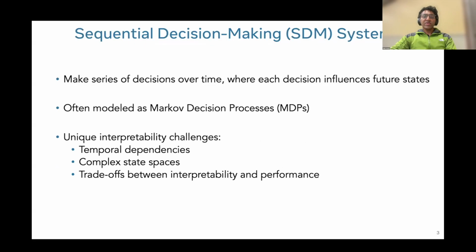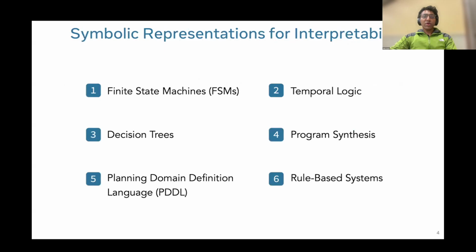So, what exactly are sequential decision-making systems? These are the kind of AIs that make a series of decisions over time, and they are often modeled as Markov decision processes or MDPs. But they have unique interpretability challenges because they have some form of temporal constraints among them, and they have very complex state spaces. And there is always some sort of trade-off between interpretability and performance. There are multiple symbolic representations that can be used, but since we are short on time, I will just talk about two or three of them, and you can refer to the paper to learn about all of them.